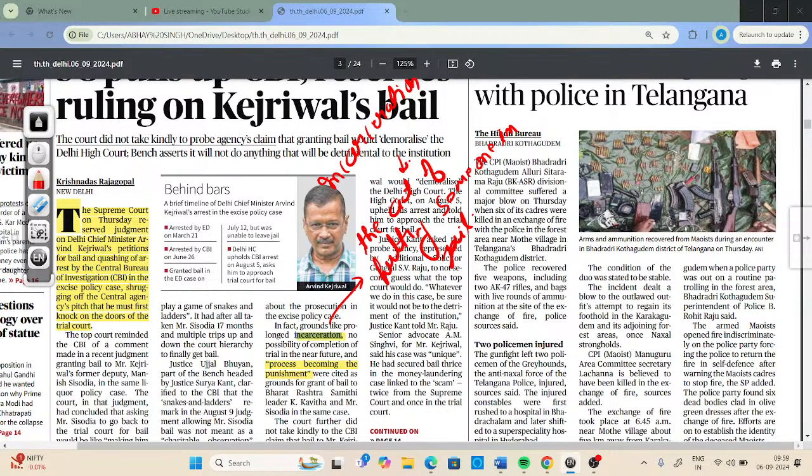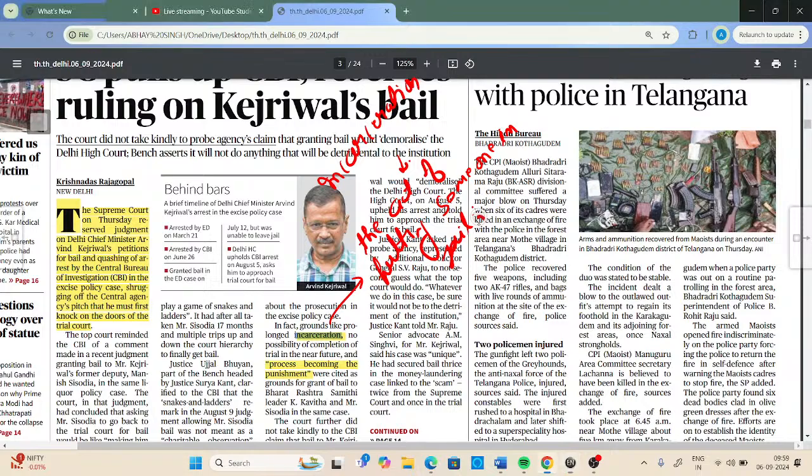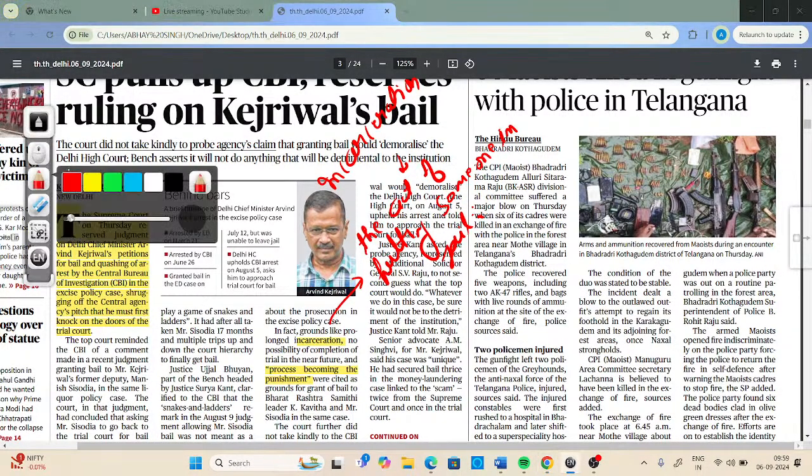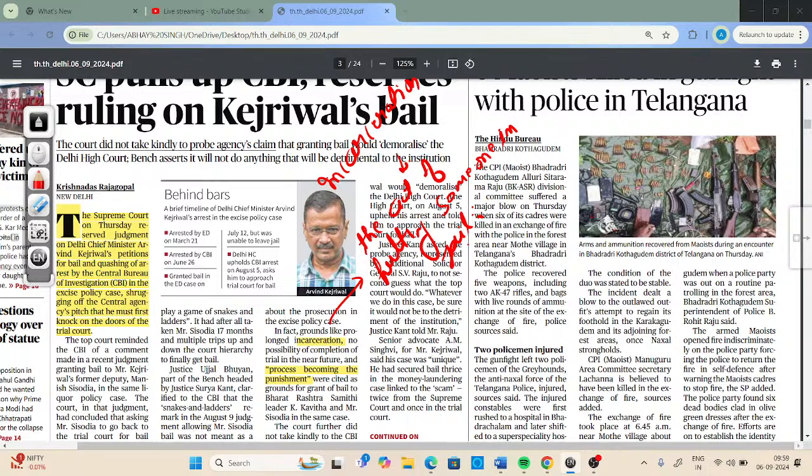Recently, the Supreme Court of India has used this particular word in Kejriwal's bail application. The synonyms for this word would be imprisonment and confinement. So these are the two synonyms of this particular word: imprisonment and confinement.